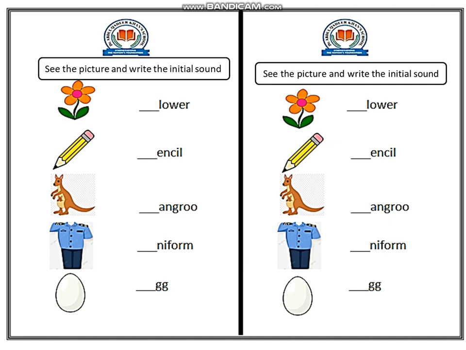Yes, flower. So flower begins with the sound f. You have to write f in the given line in front of flower, and then you have to complete the spelling. Write F in a line. F is like a walking stick with a line across.